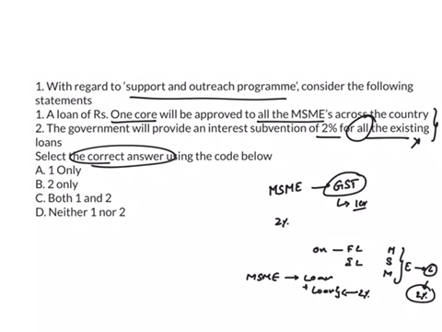But in the question they have said for all the loans. So this is the wrong statement. For new loans and for incremental loans only, they'll get 2% interest subvention. Since both the statements are wrong, the answer is D, neither one nor two.